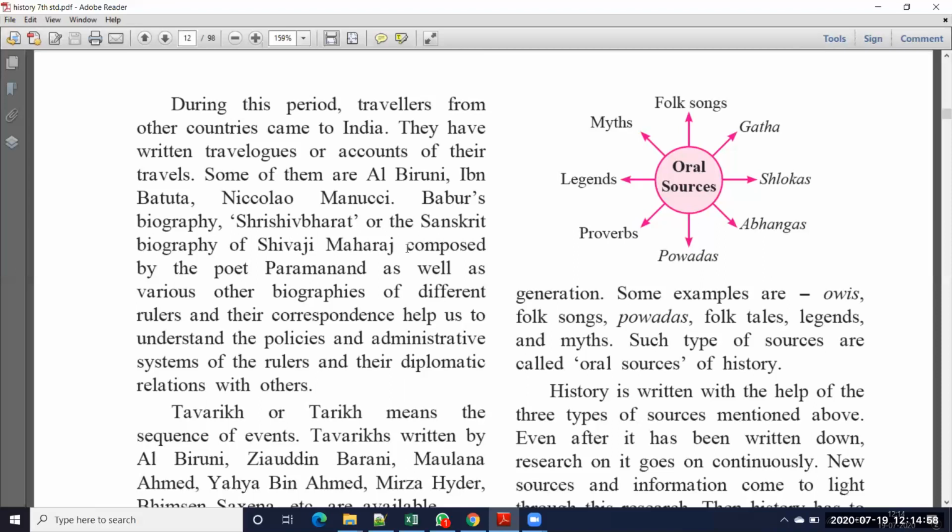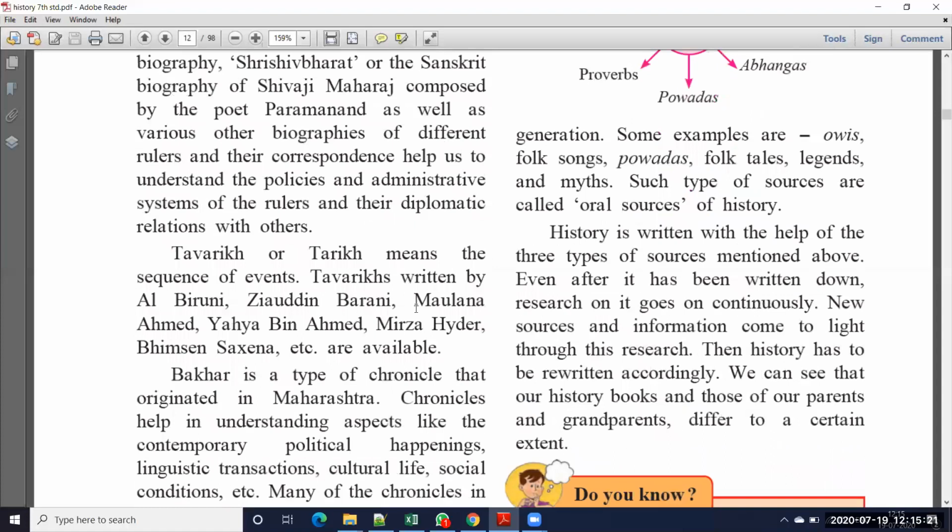Okay, so what is that book name? Shrishiva Bharat. So these all things show how those kings ruled our country, which type of rules they gave to common people, which type of welfare schemes they gave for the people, and how they protected our country. All these things are included in those books. So these all are written sources. Okay, next one.